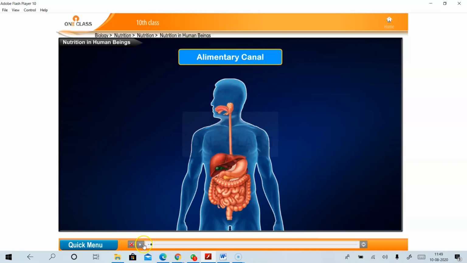So students, in today's topic, the process starts from the mouth and ends in the anus. So do you know what are the parts involved in the alimentary canal? Can anyone answer me?